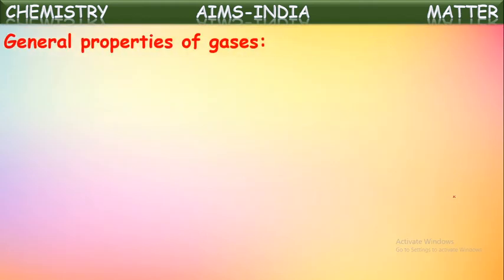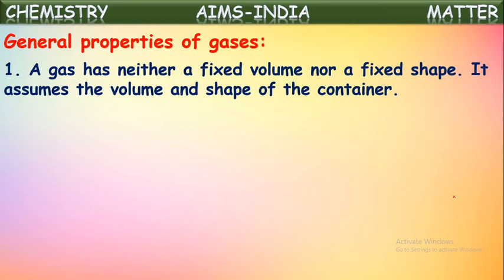The generalized properties of gases also, let us see here. A gas has neither a fixed volume nor a fixed shape. It assumes the volume and the shape of the container in which it is stored, because between the molecules of gases, there are no attractions. They can move in all the directions randomly. That is why gases do not have fixed volume as well as fixed shape. The shape of the container itself will be taken as the shape of the gas present in it.